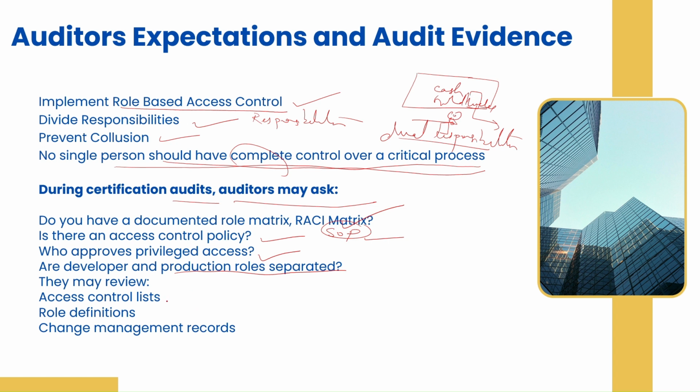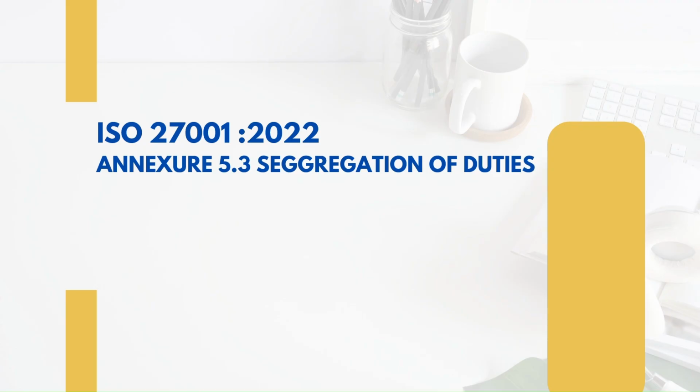Then they will review your access control risk. They will check your role definitions, and they'll check your change management records. In your tool, they may ask you, okay, show me who's the admin, who's the L1 engineer, who's the developer, who's the change approver. They want to see the proper evidence on the tool as well as in your policy documents. They may also randomly pick anyone and say, okay, can you show me your roles and responsibilities in this tool? This was all about Annexure 5.3 segregation of duties.